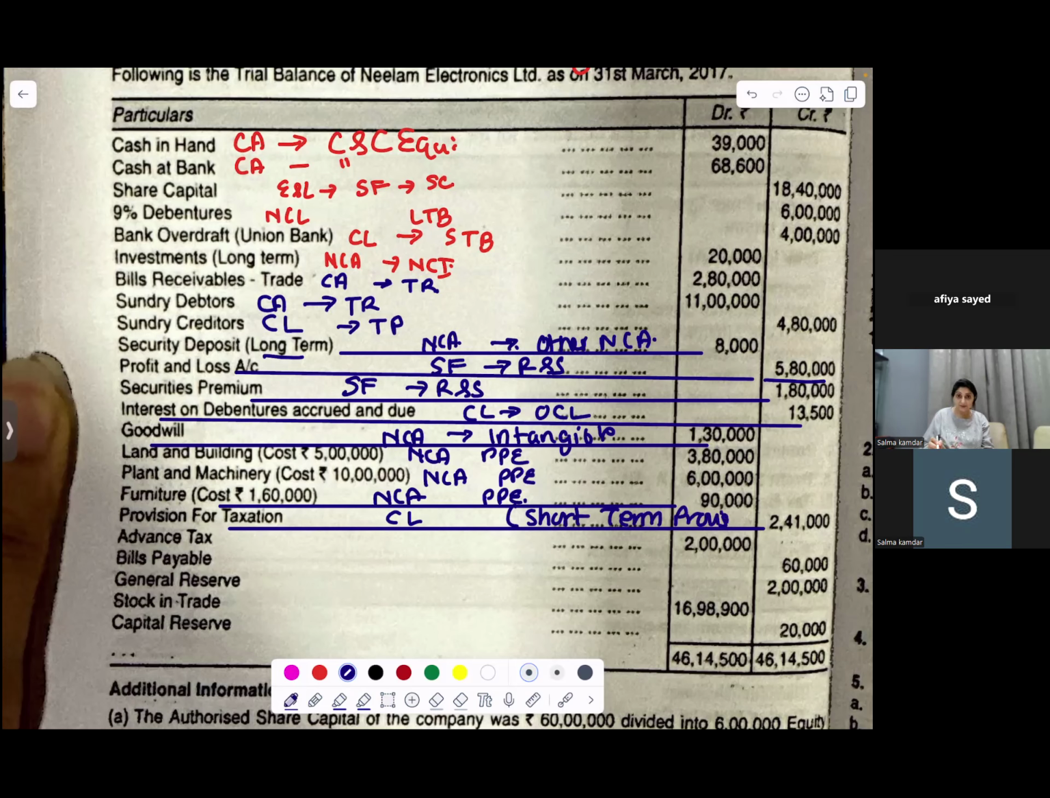But for this, you will have to see for further adjustments, okay? Advance tax that you've paid in the current year. This is current assets, short-term loans and advances.